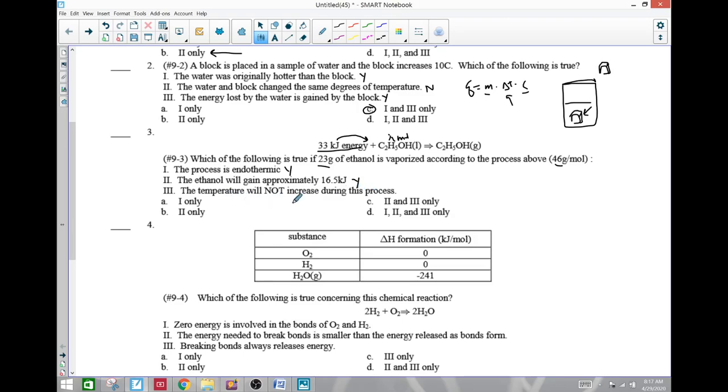The temperature will not increase during this process, and the answer is actually yes as well. Here's the rationale from 3. We're doing a phase change, and we know that during a phase change, from a liquid to a gas, energy is being put into the system. Does that mean we have to raise in temperature? The answer is no. Just because we add energy to a system doesn't mean that system has to get hotter.